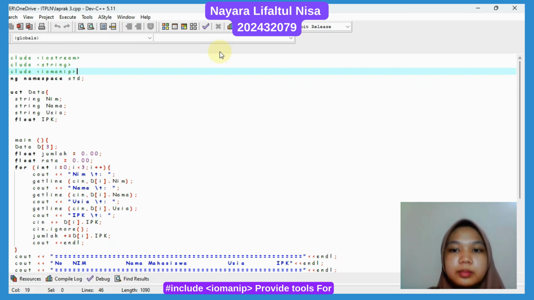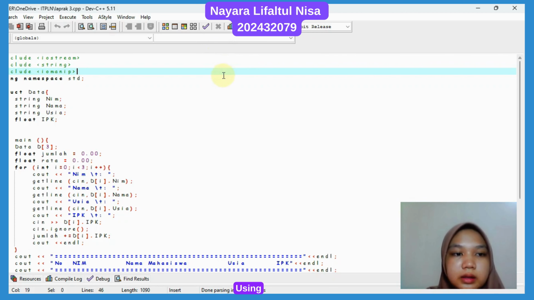Include iomanip provides tools for formatting output, for example setw and setprecision. Using namespace std allows direct use of cin, cout, and other standard functions without prefixing them with std.